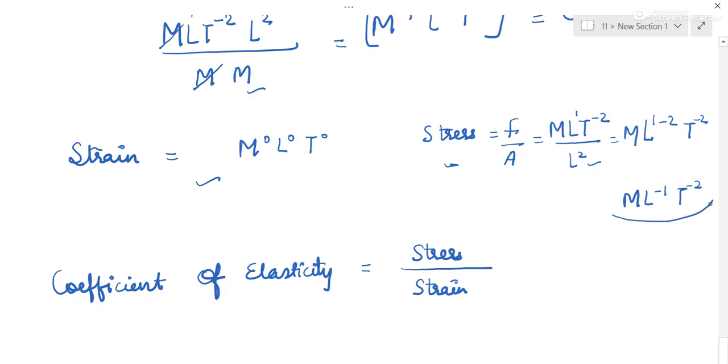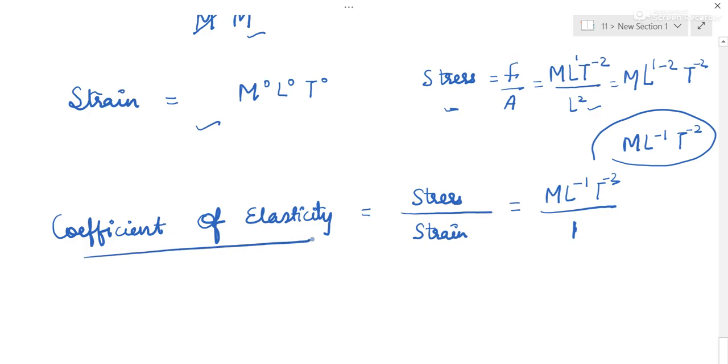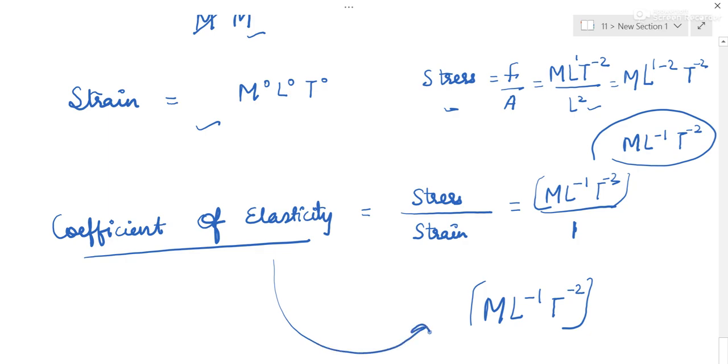You know already. This is stress. If you don't know, you have to open it by following all the steps. And strain is dimensionless, so we can write it as 1. So coefficient of elasticity is equal to this formula, M L minus 1 T to the power minus 2. This is equal to that of stress, that of pressure.